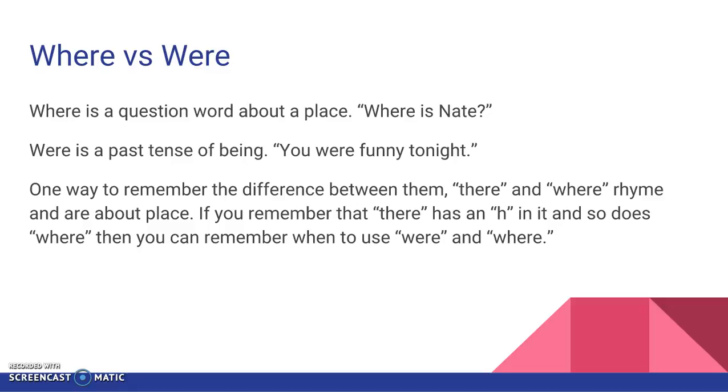Where versus were. Where is a question word about a place. Where is Nate? Were is the past tense of being. You were funny tonight. So one way to remember it is that there and where rhyme, and they're about place. And you remember that there has an H in it, and so does where. So that's how you remember the difference between where and were.